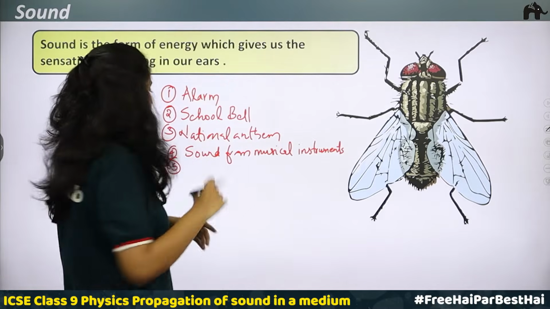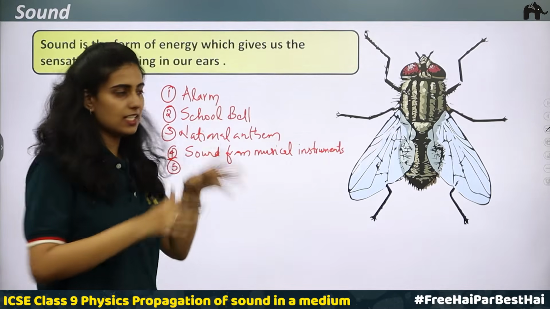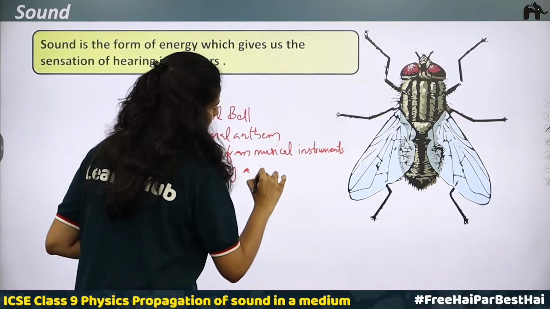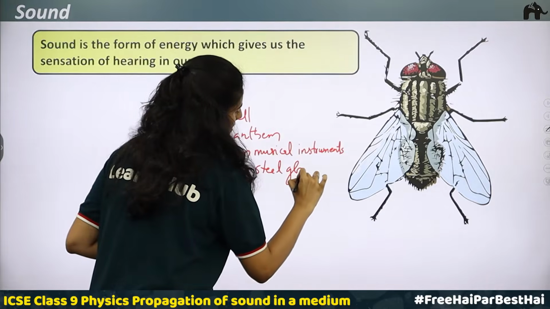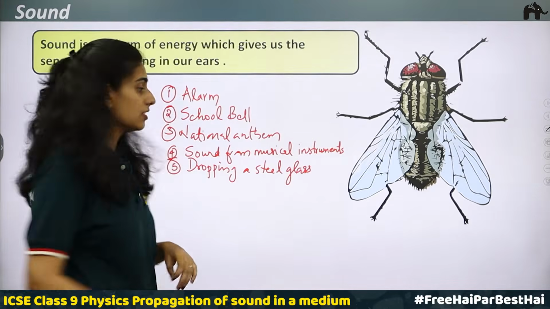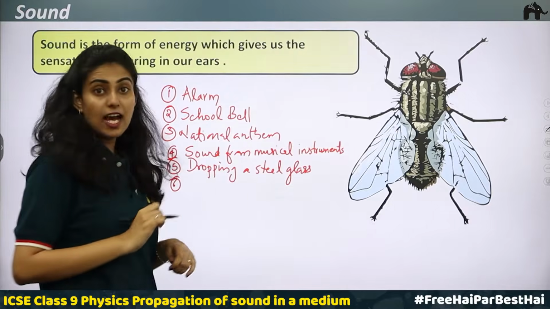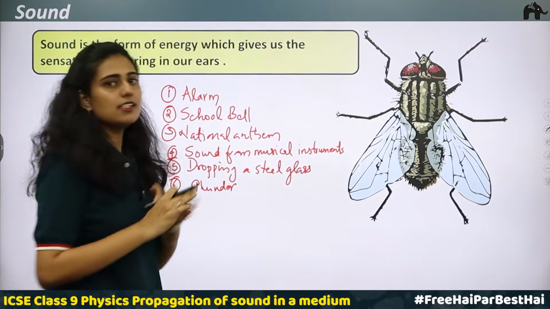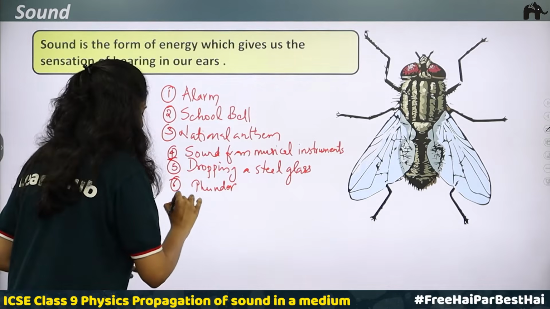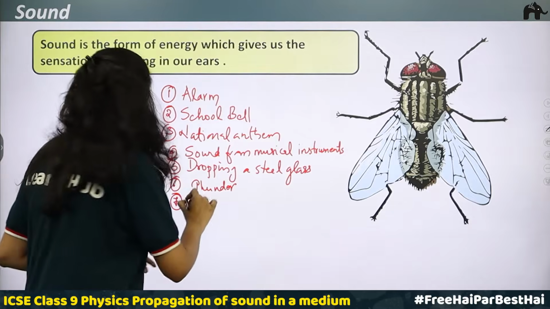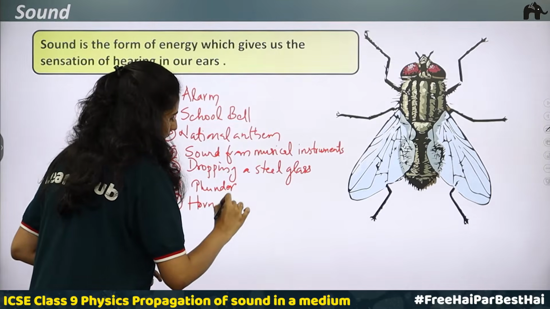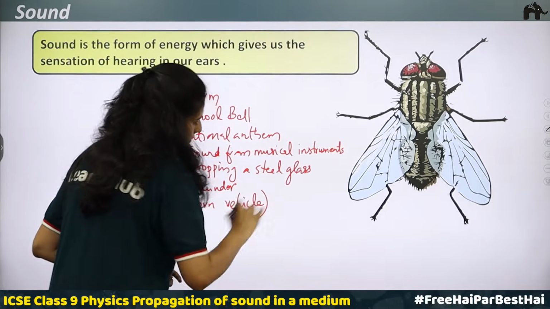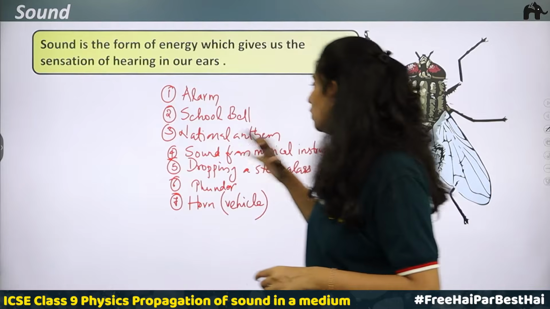What are the other instances? When you drop a steel glass, you will be able to hear a sound. Then thunder. Before rain you will be hearing thunder. This is a sound. What are the other examples? Vehicles. From vehicles, the horn. Vehicle horn. So these are many instances where you will be hearing sound.